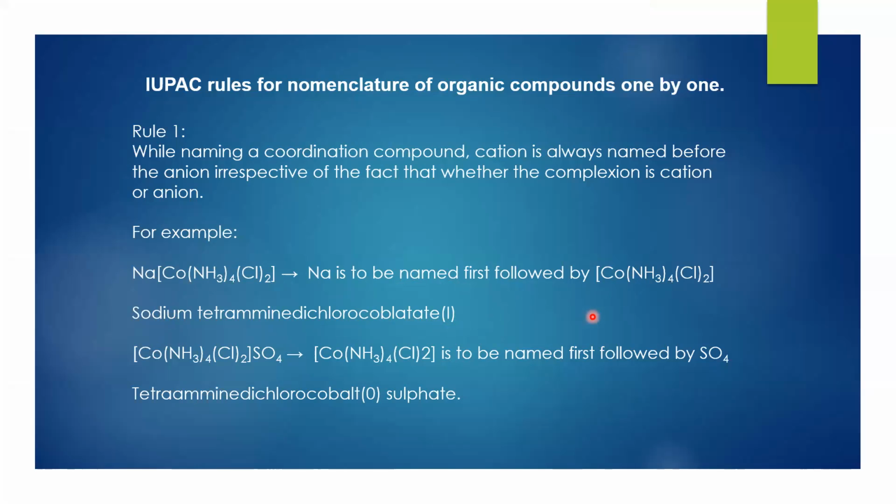Now as you can see here, cobaltate, cobaltate. Next is tetraamminedichlorocobalt(0) sulfate. Now, how is it 1 and 0? That is due to the oxidation number. We represent it in the stock notation. The stock notation is used as numerals, Roman numerals.